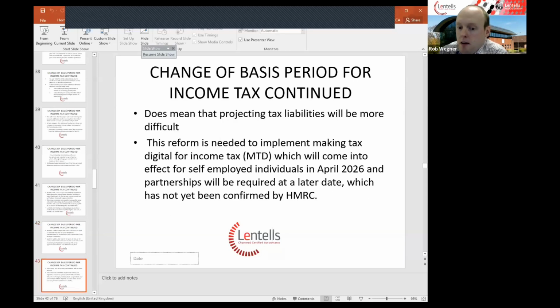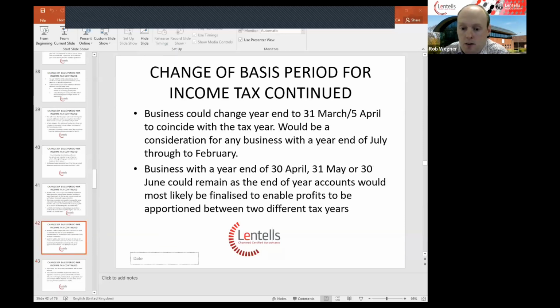Any business with a year end from April through to June could potentially remain as year ends as have historically been, as it is most likely that these sets of accounts would be finalised in time to apportion profits from two different accounts years to be reported on partnership tax returns. Effectively, any business with a non-March year end at the moment can undertake relatively accurate tax projections for liabilities arising in the next 2 years.